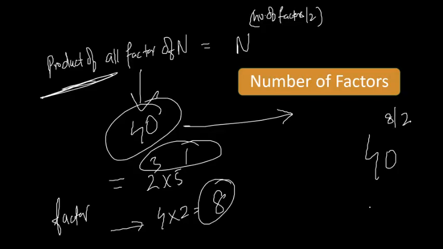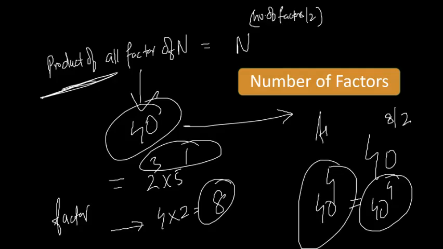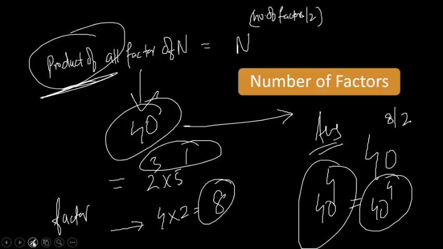Half of 8 would be 4. So the answer is 40 raised to the power 4. That's all. Now it is clear. 40 raised to the power 4. Very good.